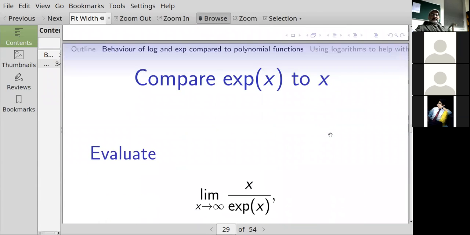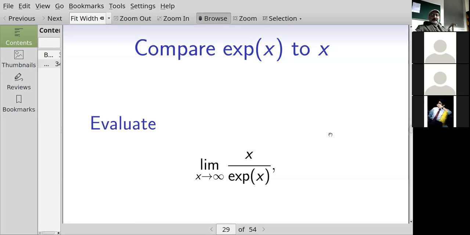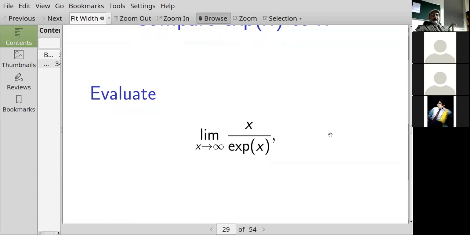Now let's take a look at what happens with the exponential function. What do you think? Limit as x goes to infinity of x over the exponential of x. How would you tackle this? Isn't this 0 also, an application of L'Hopital? Yes, I can do this with L'Hopital's.